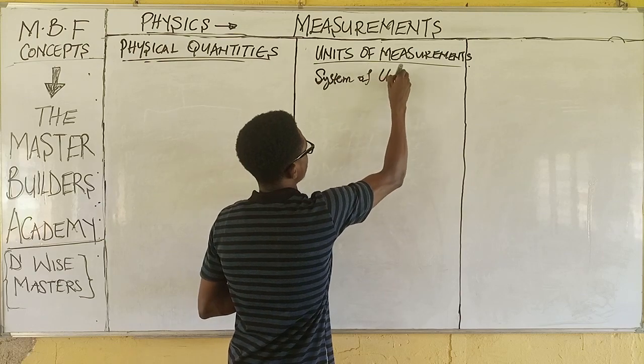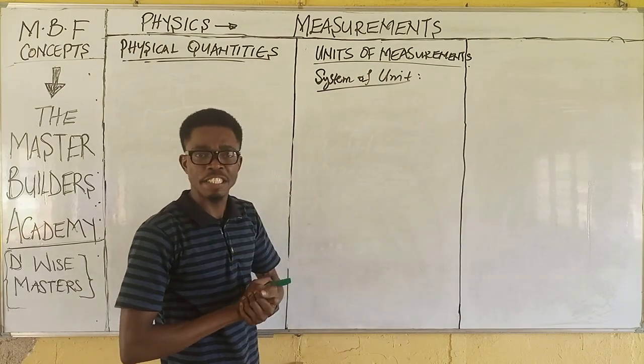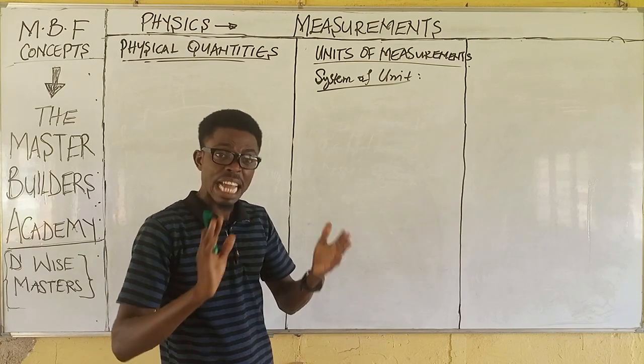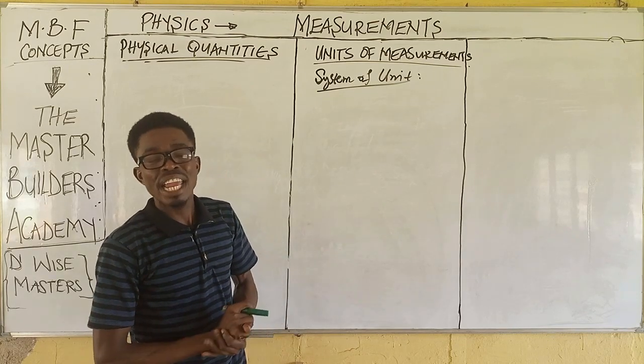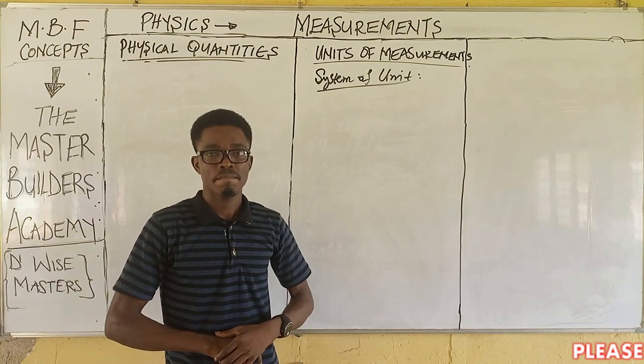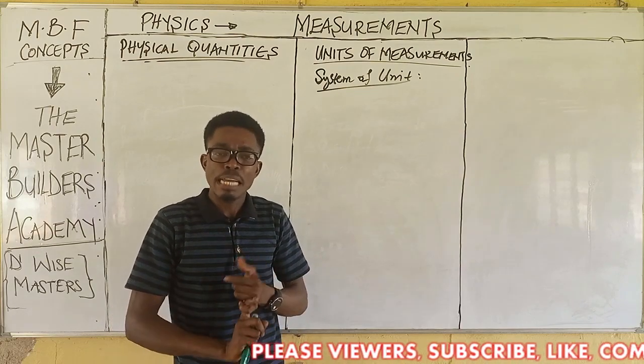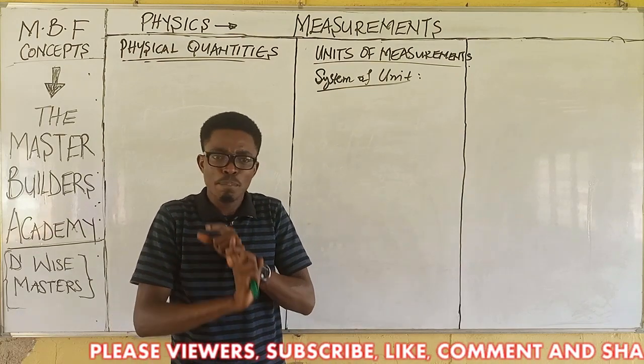Now, generally in sciences and engineering, listen carefully, we have three types of units of measurement.